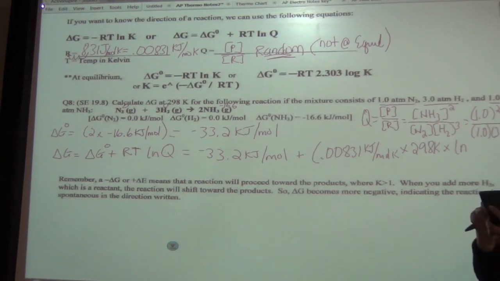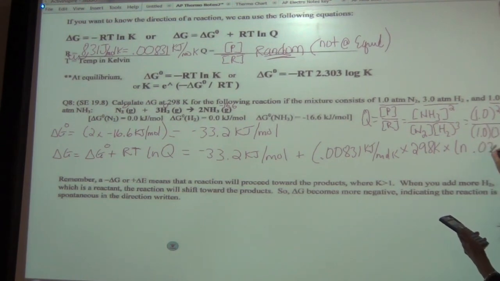So what's our Q equal to? 1/9. 1 squared, and then we want a number that we can plug into here, divided by 3 cubed. And we get 0.0, what do you get? 0.037? Yes? Yeah. Okay. So this answer is 0.037, and so that's what goes here, and there are no units. Remember, there are no units.